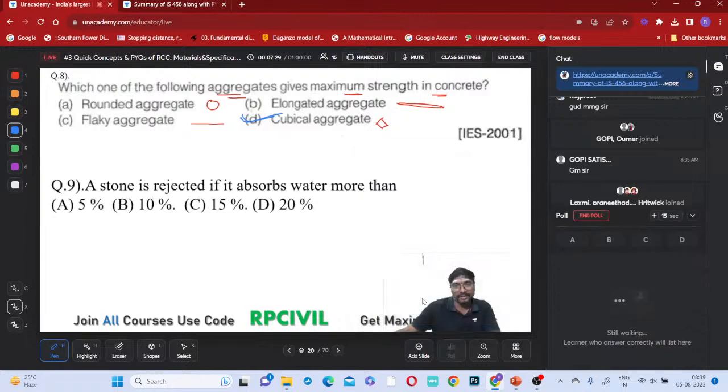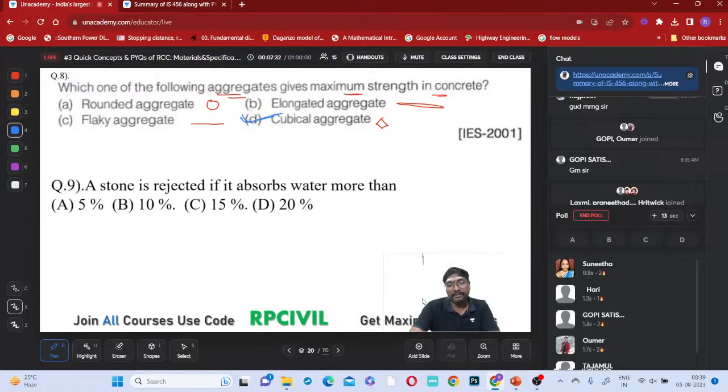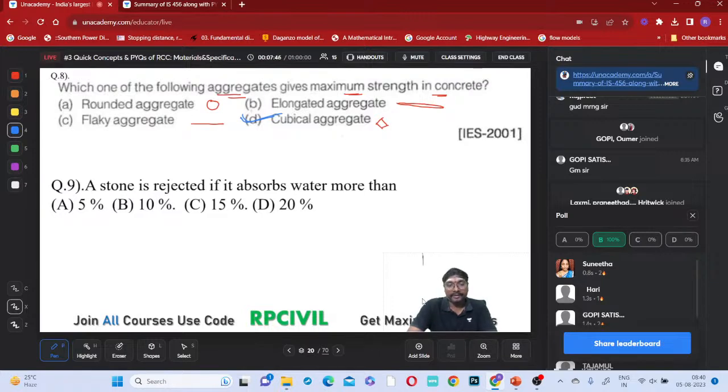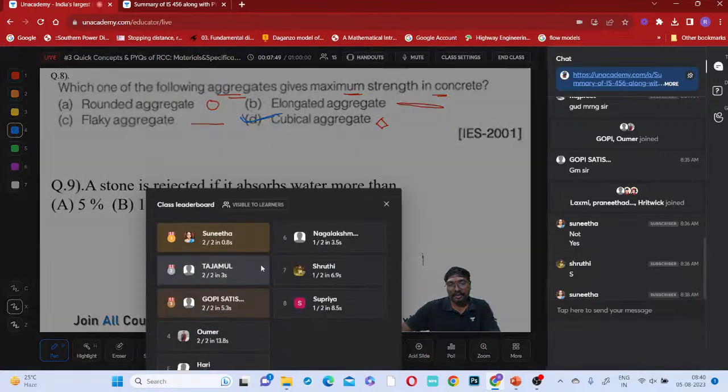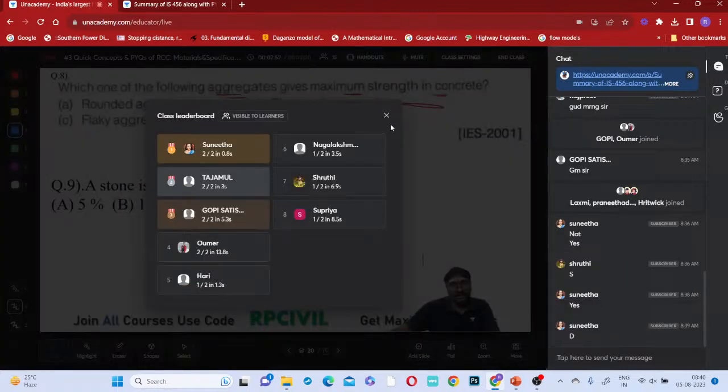Already we have seen this point. 15 seconds time only I am giving. 100% correct answer. Very good. So this is the leaderboard. Sunita first, Tajamul second, and Gopi third.